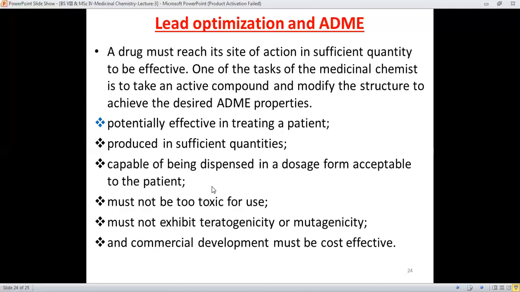Also, the commercial development must be cost effective. The drug should not be so expensive that it is beyond the limit of a patient. If the drug is not approachable, its commercial development must be cost effective.